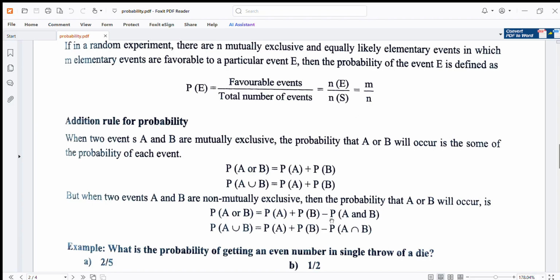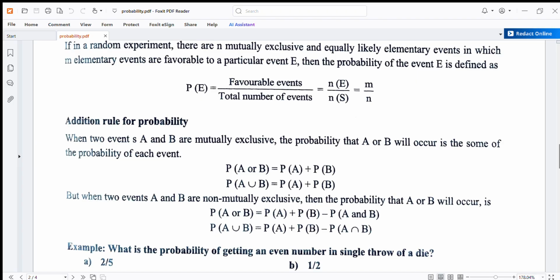But when two events A and B are non-mutually exclusive, then the probability that A or B will occur is P(A or B) = P(A) + P(B) − P(A and B). That is, P(A ∪ B) = P(A) + P(B) − P(A ∩ B).